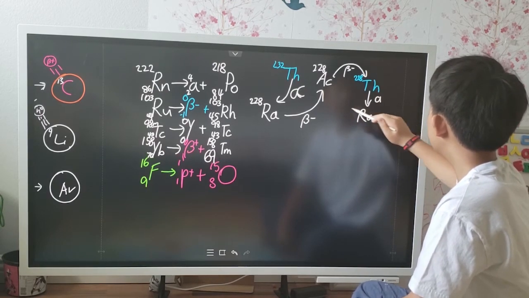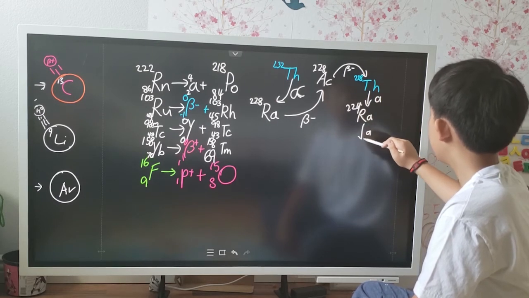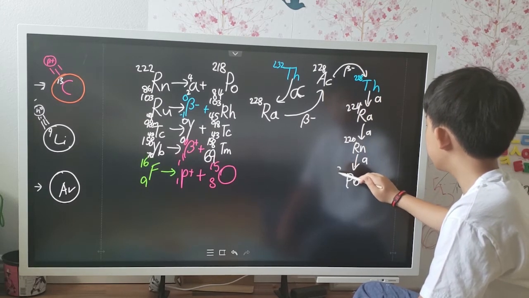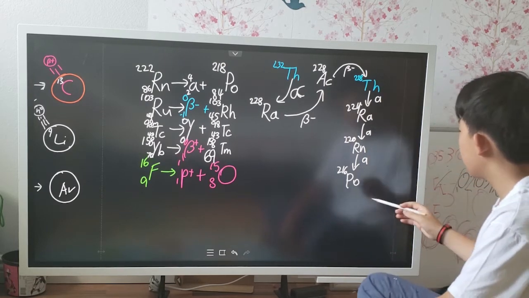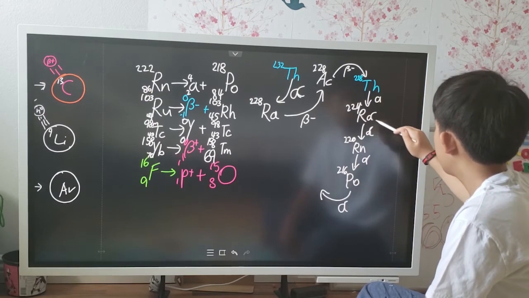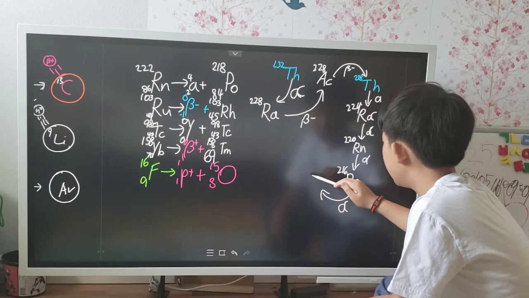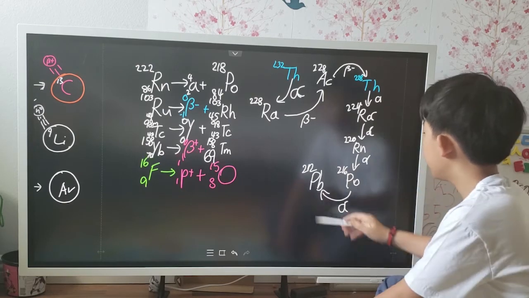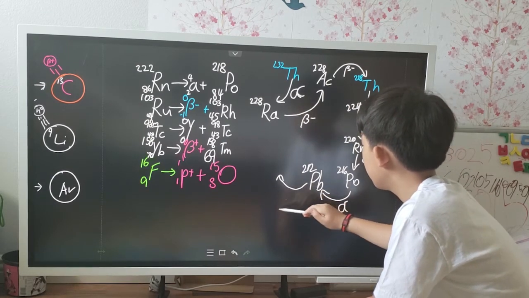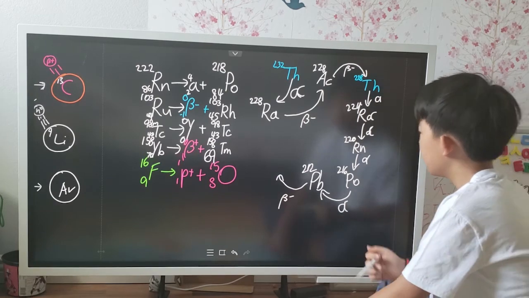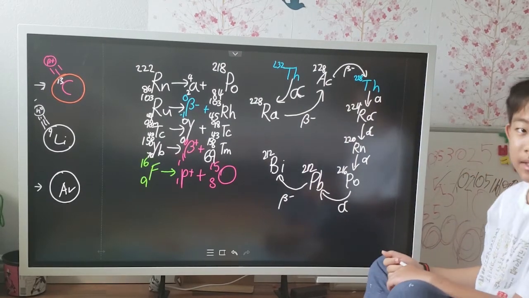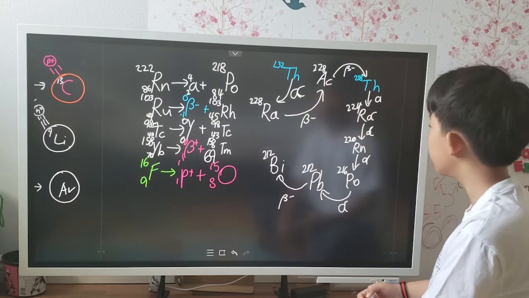It's going to cause radium-224, then radon-220, polonium-216, and then do another alpha decay and become, let's see, lead-212, and then it's going to do another decay, which is beta decay, causing bismuth-212.